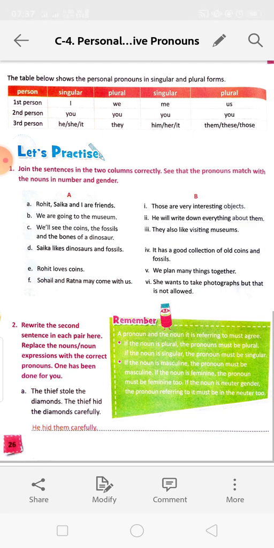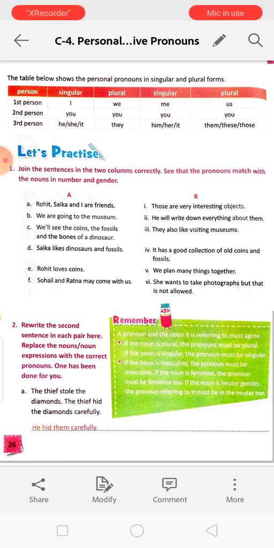So he and she and it: he is used for the male, that means masculine gender, that means boys and men. She is used for the feminine gender, female, that is girl or woman.